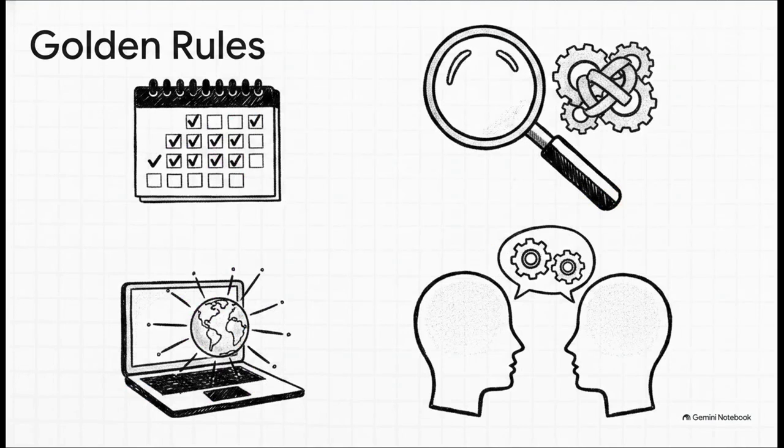Let's quickly summarize the golden rules for this whole 6-month journey. Code every single day, even if it's just for 45 minutes. Don't just solve a problem and walk away. Analyze why your suboptimal solutions were slow. Build your projects in public. And finally, do peer-to-peer mock interviews. Practicing explaining your logic out loud is absolutely crucial.